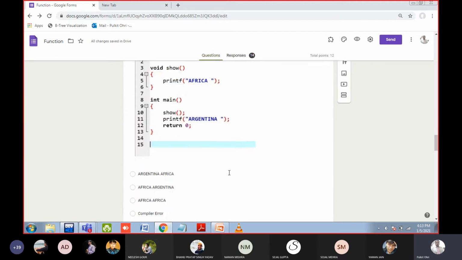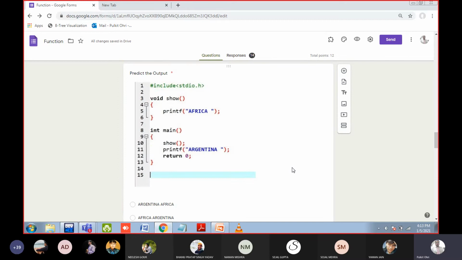Okay. This is a simple question. Can anyone tell me the answer of this? Should be Africa. Of course. Simply call the Africa, then you will return to the line number 11. Here, returning is the main thing. For example, in the main, you call the show function, Africa is printed on the screen. Then you will come back at line number 10 or at line number 11. You have to execute the below lines also, because return occurs automatically.